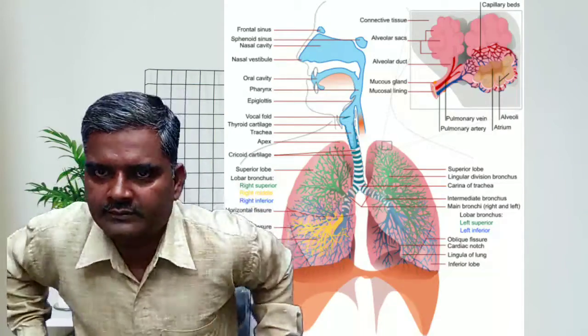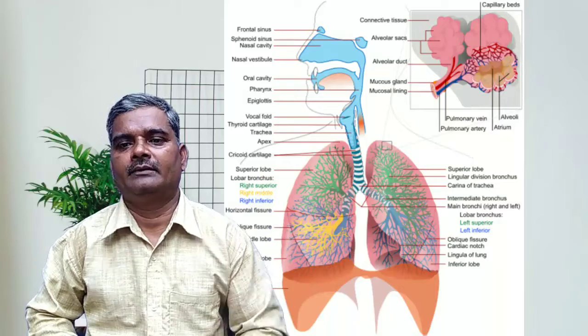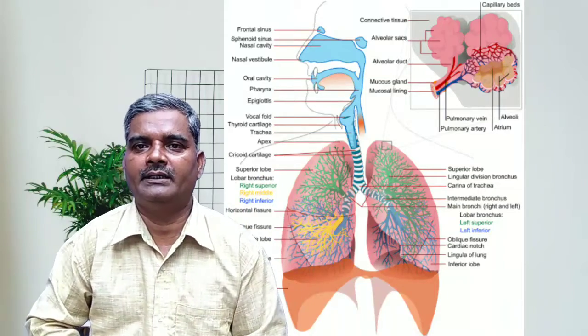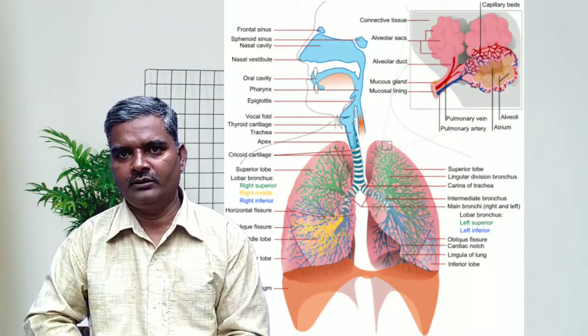You can see and learn the names of all parts of the respiratory organ.